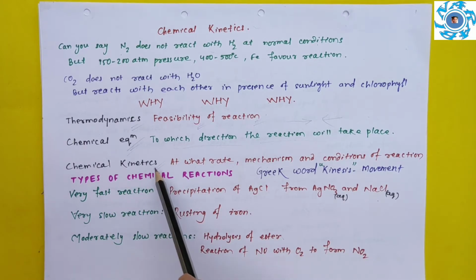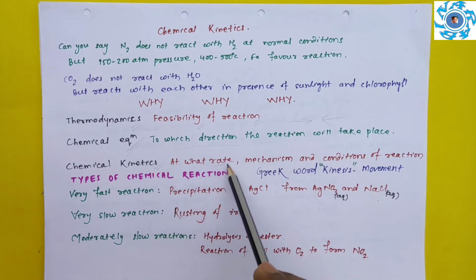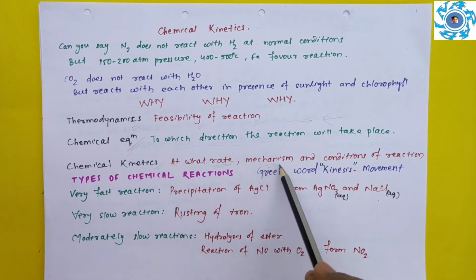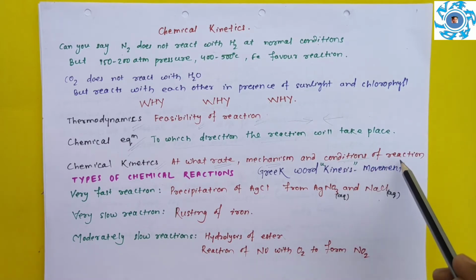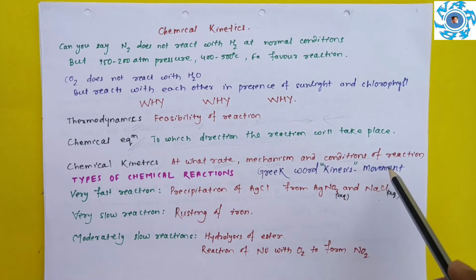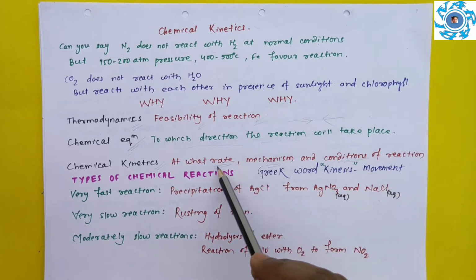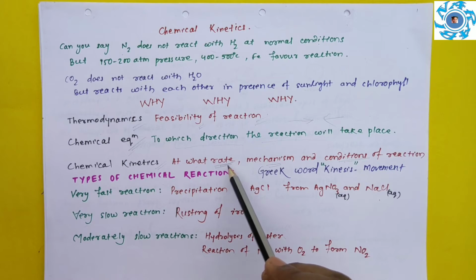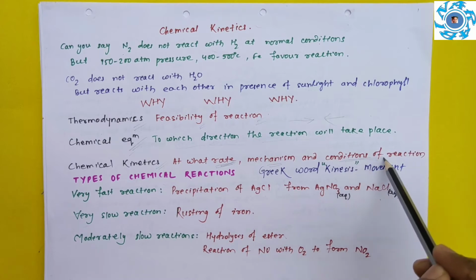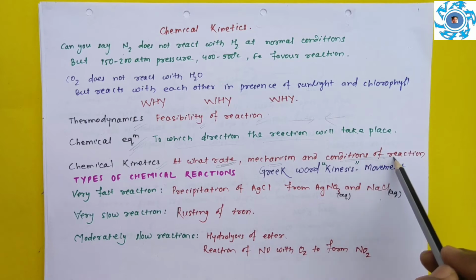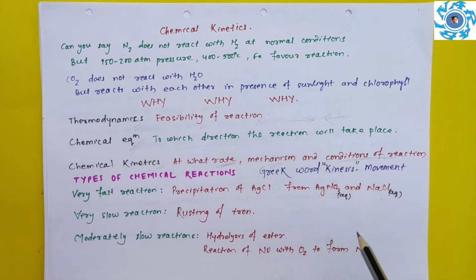What is chemical kinetics? It is the branch of chemistry which deals with the rate of a chemical reaction, the mechanism of a chemical reaction, and the conditions necessary for a chemical reaction to occur. Okay? So what is rate? Rate means the speed with which the reaction takes place. What do conditions mean? Conditions mean what catalyst is necessary, what temperature is necessary, what pressure is necessary, and whether sunlight is necessary or not. All these come under conditions of reaction.